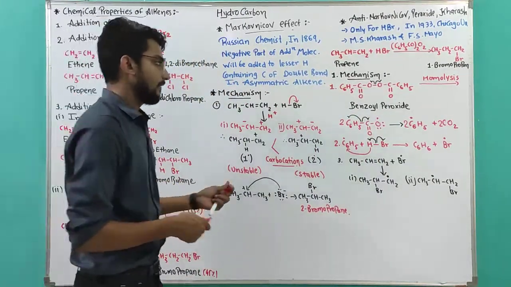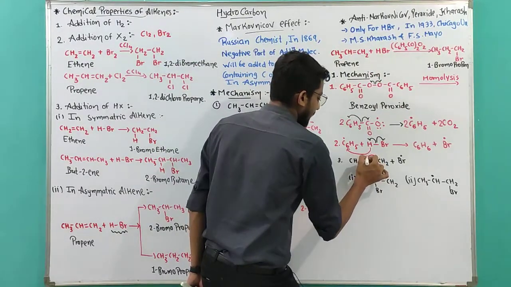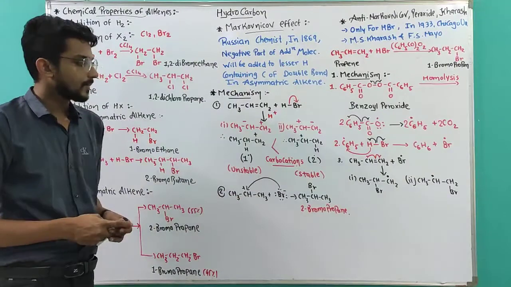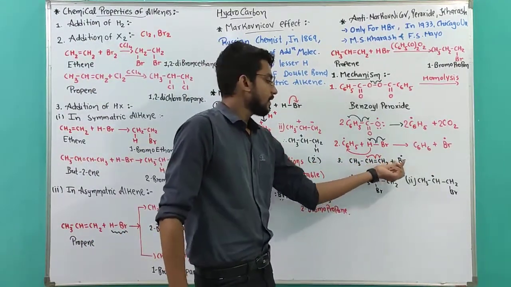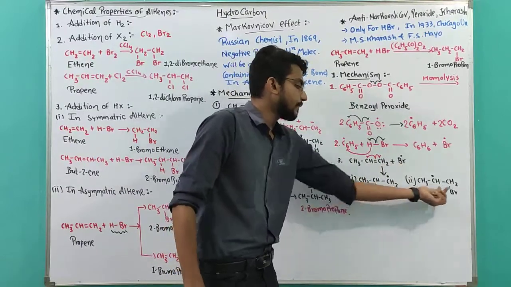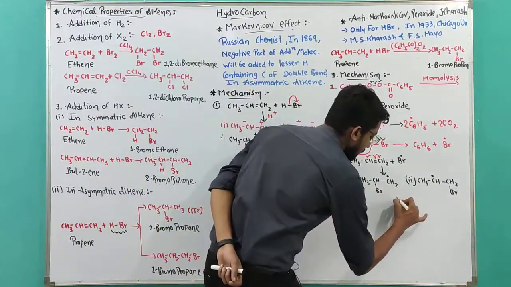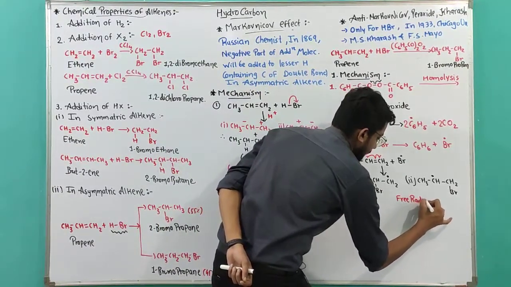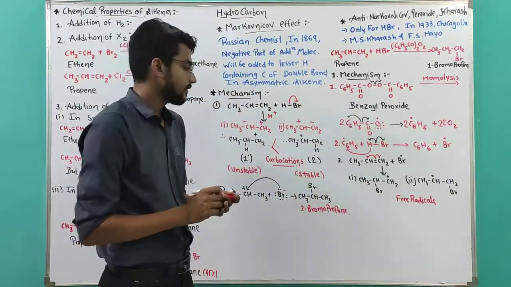Again, if you have done homolysis for the first step, homolysis will be carried out throughout the whole mechanism. So because of the free radical homolysis, Br can be added on the second carbon or on the first carbon. Now this gives us free radicals.